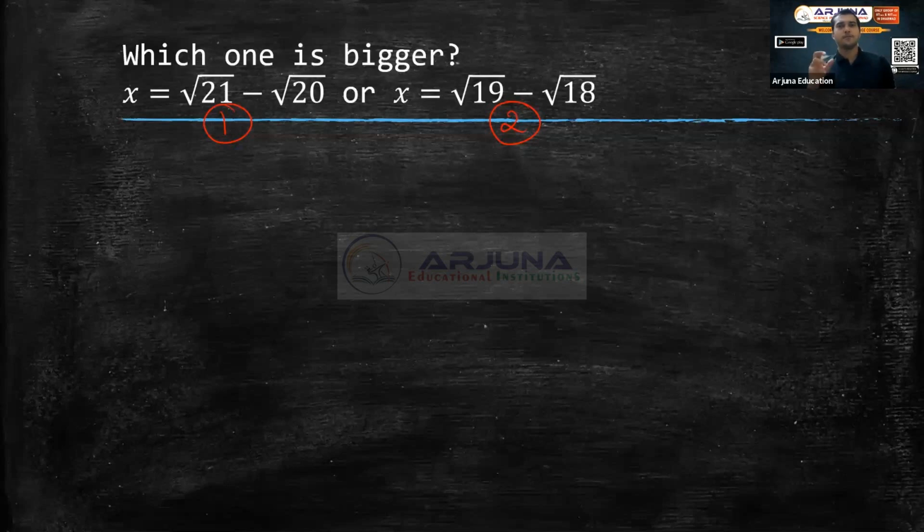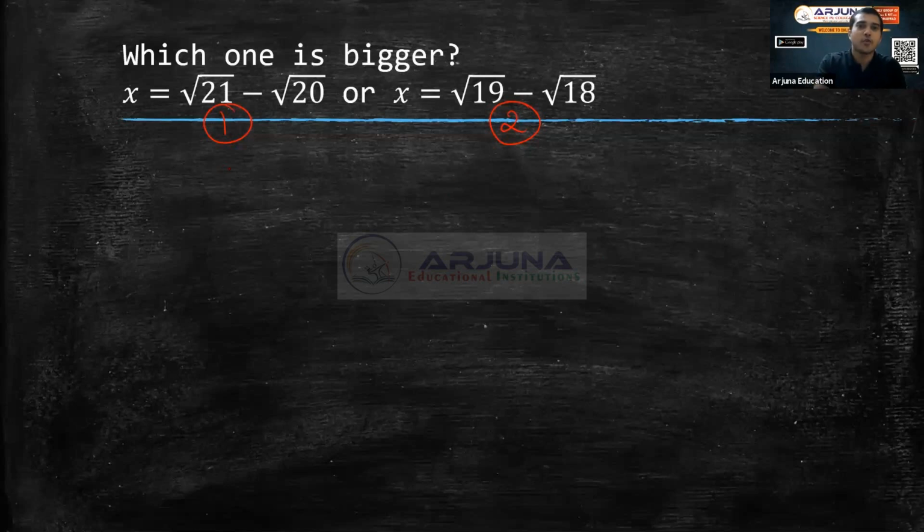Okay. Shall I give you 30 more seconds? You will try and then we will do it, or shall I start doing? Okay, Akash, you wrote 21 power 1 by 2, 20 power 1 by 2. Then how do you simplify that? Squaring both the sides. Yes.